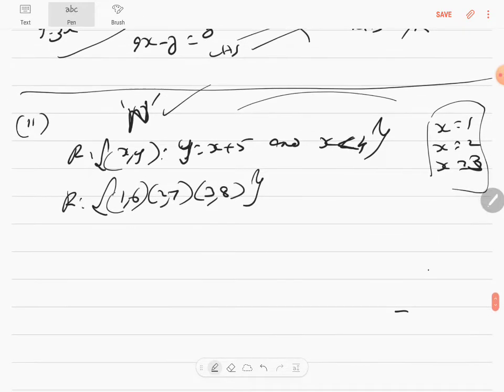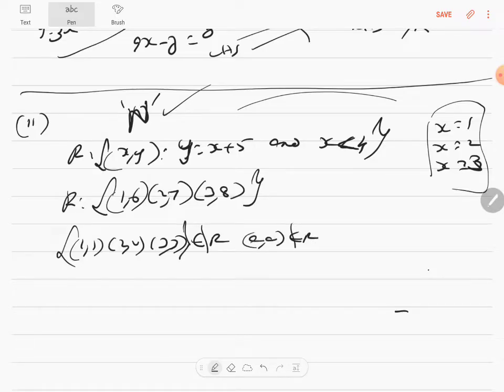Is it reflexive? For reflexive, what should be there? Not only (1, 1), you should have (2, 2), (3, 3). Everything has got to be there for it to be reflexive. So don't say (1, 1) alone, because for reflexivity the main condition is each and every element of the set. I raise my voice for you to remember, and yet you are forgetting. So (1, 1), (2, 2), (3, 3) are not elements of R, that is (a, a) is not an element of R, correct? So therefore it is not reflexive.